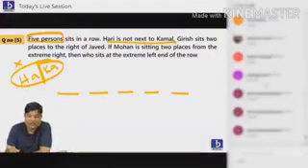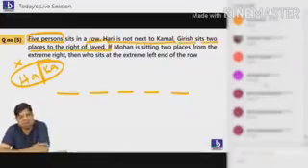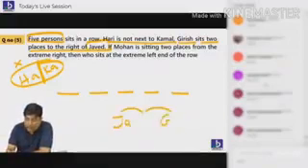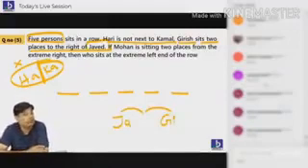Okay. Now, next one. Girish sits 2 places right side of Javed. Girish is sitting 2 places right side of Javed. So when Javed is here, 2 places right side. Bolo Babu, who? Girish.